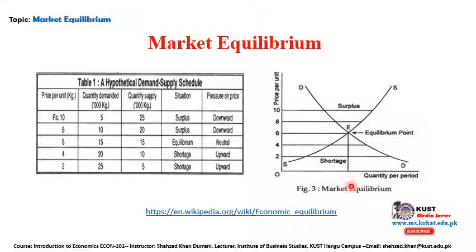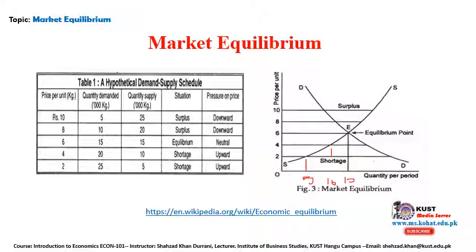This is the 15. Let me write it down to make it easier. The quantity supplied here is 5. Here the quantity supplied is 10. This is the equilibrium point, as we can see in the table.